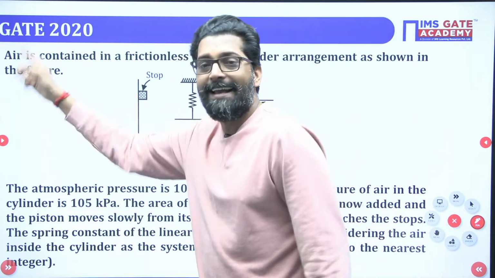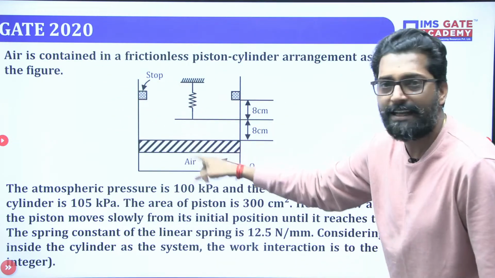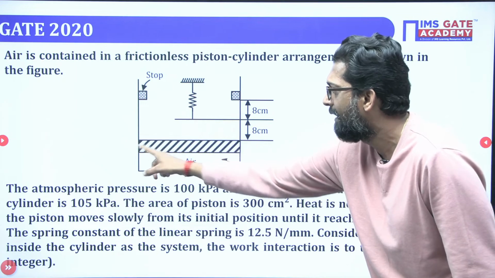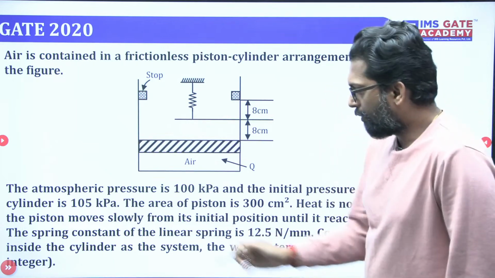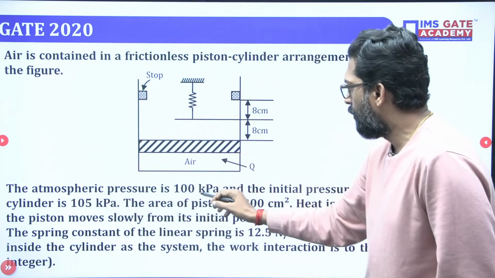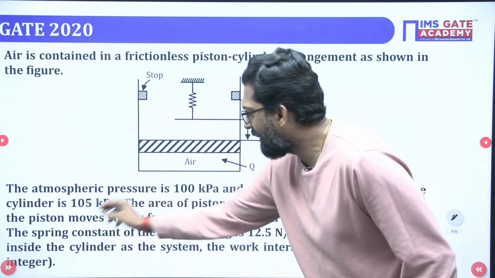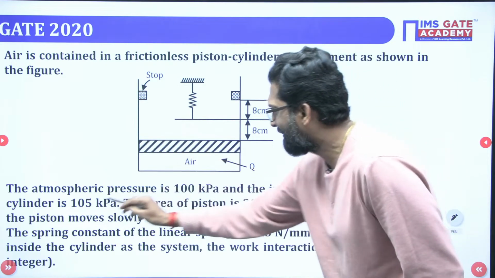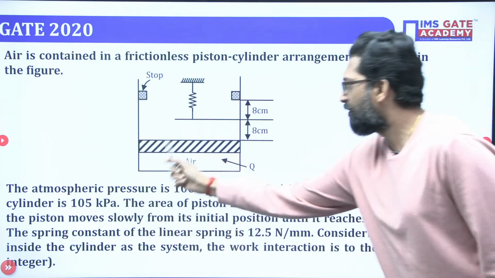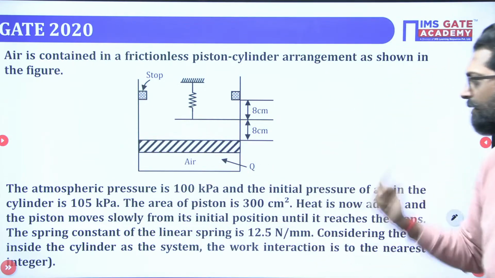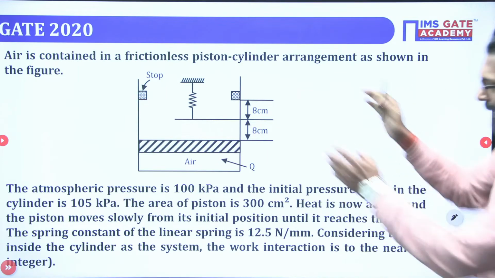Air acts as an ideal gas. Air is contained in a frictionless piston cylinder, frictionless, that means there is no friction between the wall of the cylinder and the piston, arranged as shown in the figure. I read the question. The atmospheric pressure is 100 kilopascal, and the initial pressure of the air inside the cylinder is 105 kilopascal. The cross-section area of the piston is given as 300 centimeter square. Please be careful with the unit.